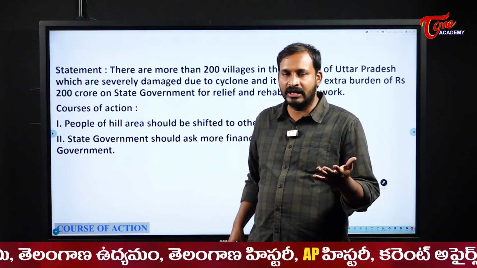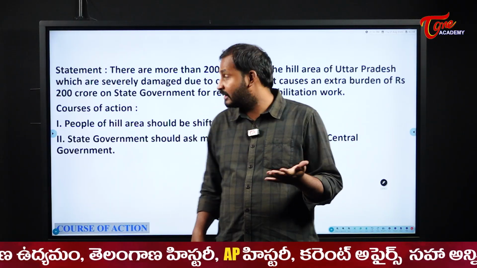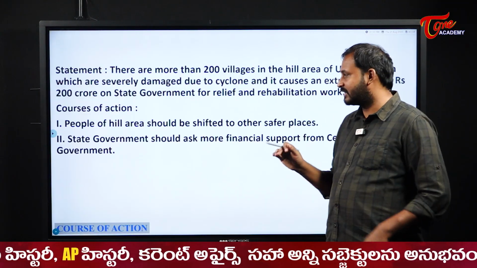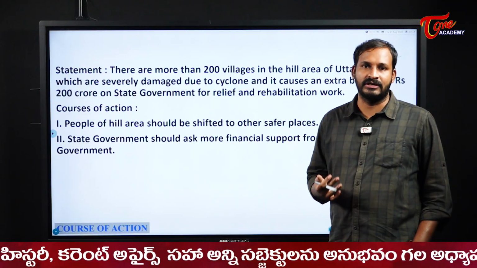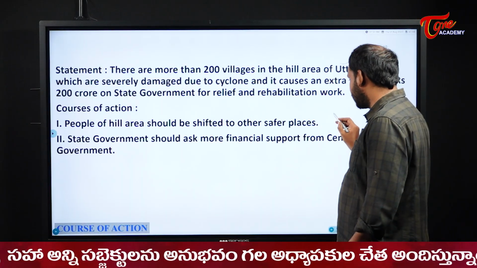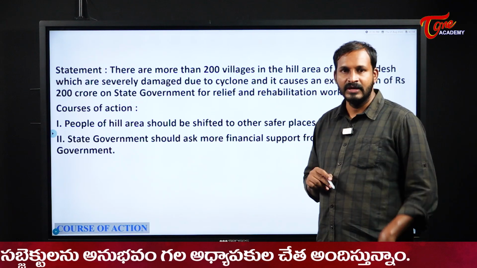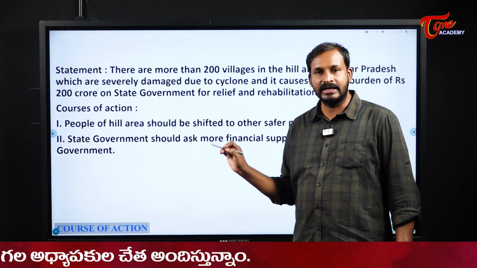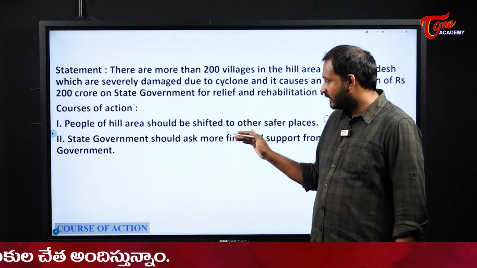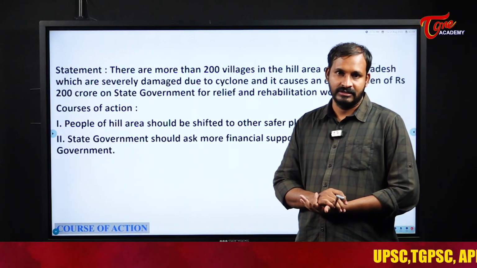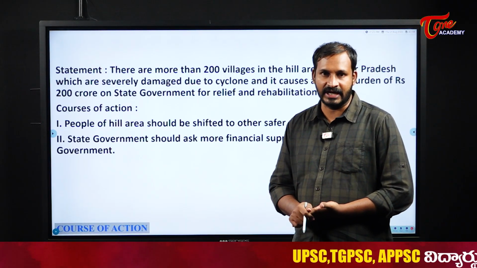Instead of that, you should make them know what the problems are. They should show a permanent solution for that, how to tackle cyclones by building what kind of houses and so on. So that is not a correct one for us. Temporarily you can shift, but here they don't mention temporary shifting of the people. They are asking to completely shift from the hill areas. Relocation of the public is not at all acceptable.